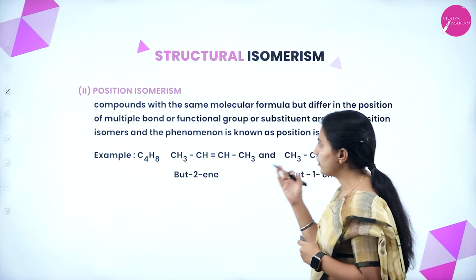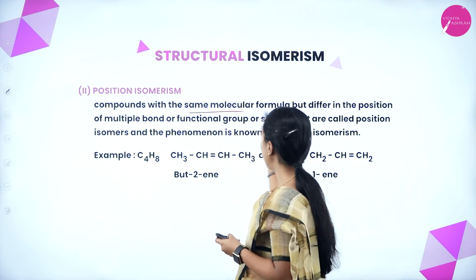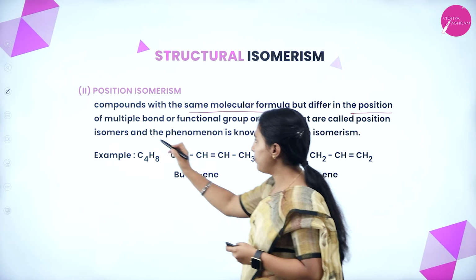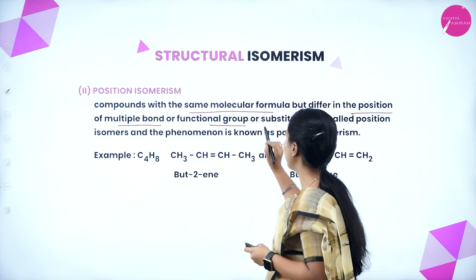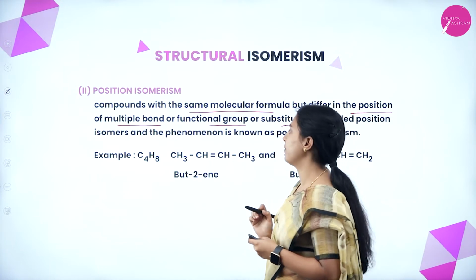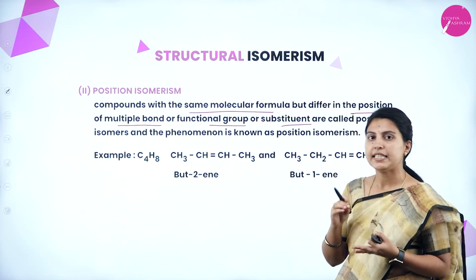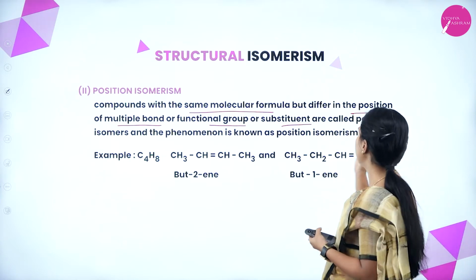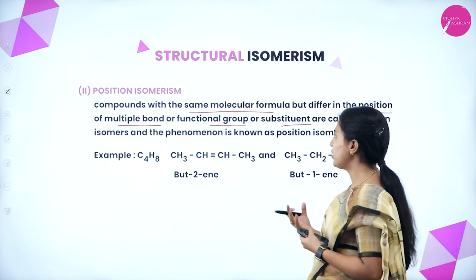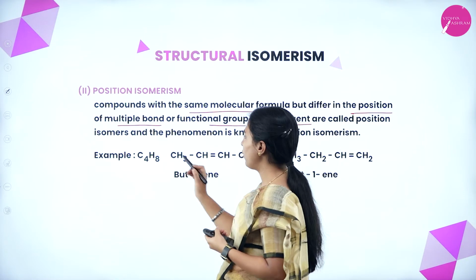Next is position isomerism. These are compounds with the same molecular formula but different in the position of a multiple bond, functional group or substituent, and they are called position isomers. See here, C4H8.